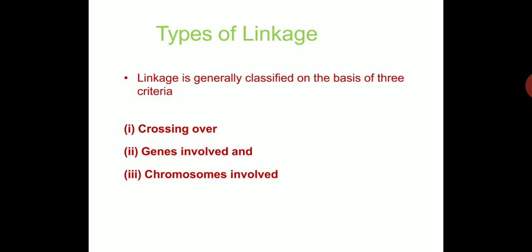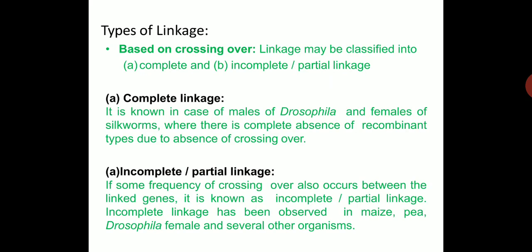Types of linkage. Linkage is generally classified on the basis of three criteria. First, crossing over. Second, genes involved. And third, the chromosomes involved. First, we will study the types of linkage based on crossing over. Linkage may be classified into complete and incomplete, or you can say partial linkage.